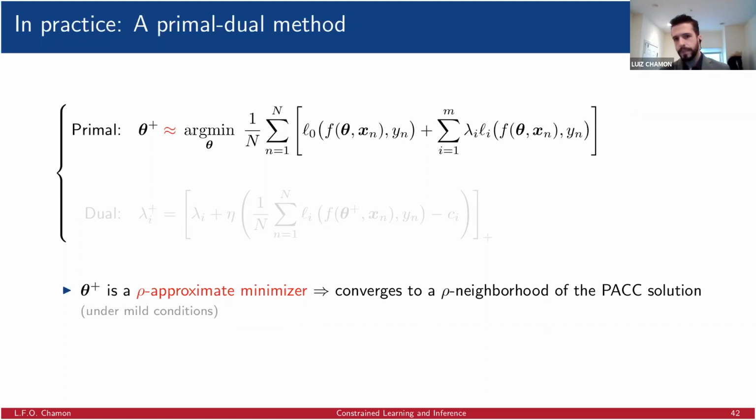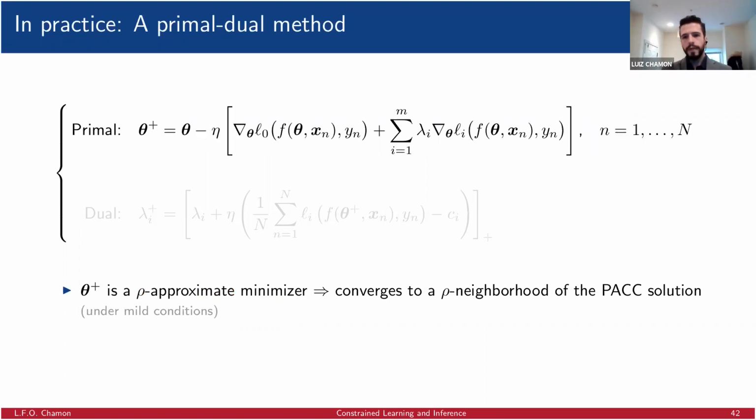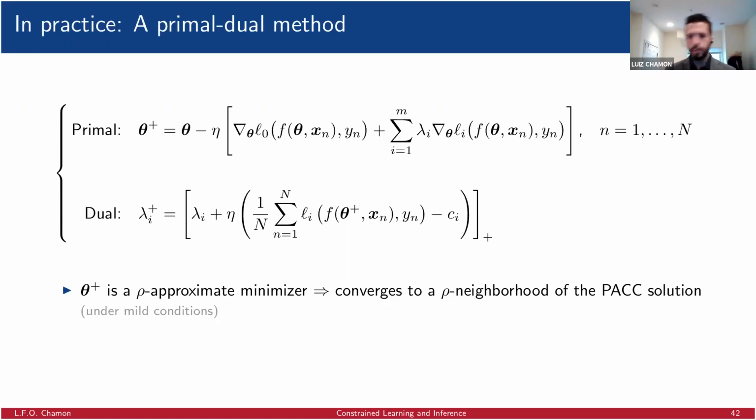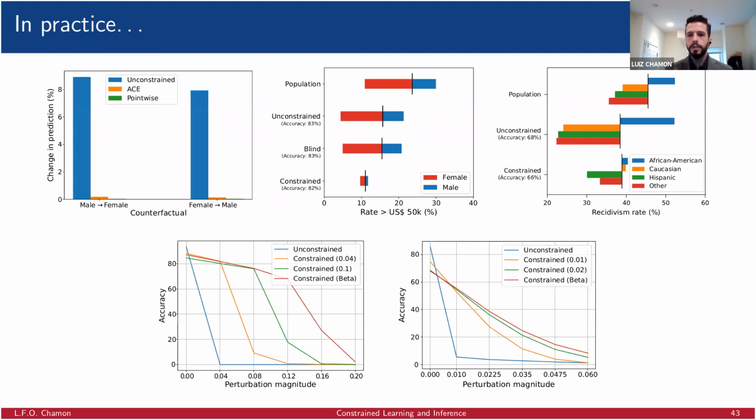This is one that we have been solving for the past 20 years, or more actually, for the past 50 years. So for example, we could use some sort of dynamics like gradient descent and actually get to a good local minimum. Obviously, the number of iterations that we need to run this is very large. So typically in practice, what we do is some sort of alternate minimization where every epoch, say, we run one dual step for every pass over the data set. And in that case, all bets are off in a sense. The guarantees don't hold anymore. But as we have seen empirically, it does work quite well.